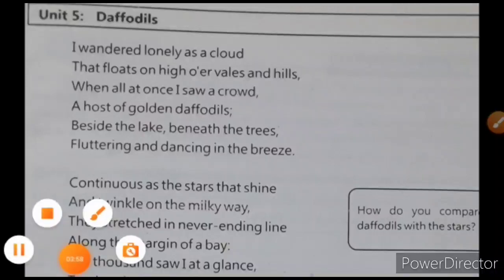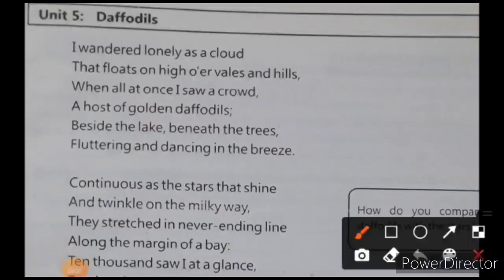Now the first stanza, first of all, you're going to look at what? Cloud and crowd, these are rhyming words. First of all, you are supposed to know how the words rhyme with each other. Mostly what the poets do is they usually rhyme the first and the third line. The last word of the first line and the last word of the third line are usually rhyming. Rhyming means they give the same sound, just like cloud and crowd. So what I have written here is A on the cloud and A with the crowd.